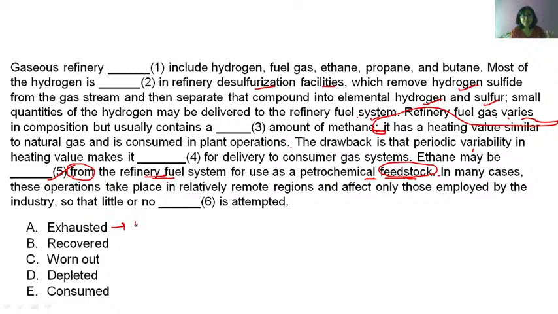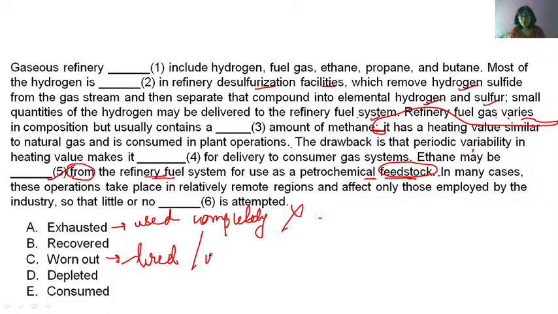So what does exhausted mean? Used completely. So this cannot be the answer. Worn out. Worn out means what? Tired or used completely, exhausted. Incorrect. Depleted. Depleted means what? Decreased in quantity or amount. No. Consumed means used, right? And recovered means when you get something. So yes, here you are getting ethane as a petrochemical feedstock. Okay, so recovered should be the right answer.